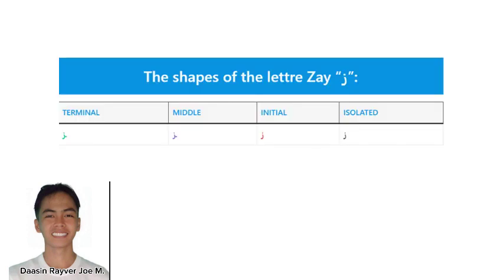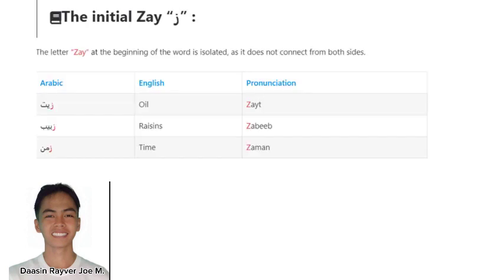Next letter we have is Zai. Zai is a light letter, and here it's isolated, initial, middle, and terminal shape. For the initial Zai, we have oil, which is pronounced Zait. We have raisins, which is pronounced Zahib. And we have time, which is pronounced Zaman.